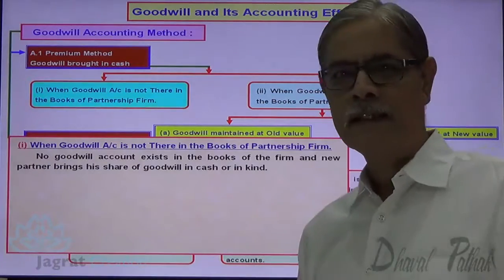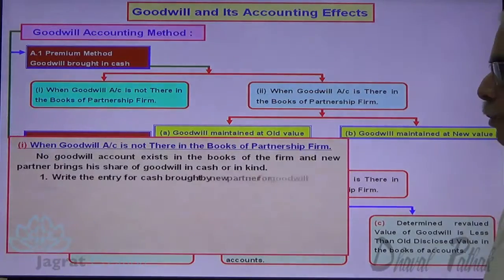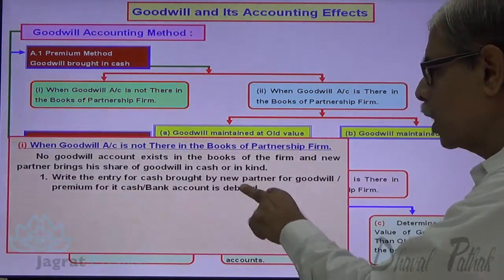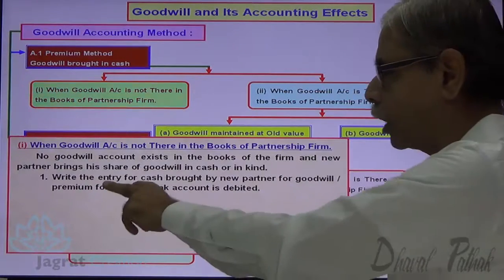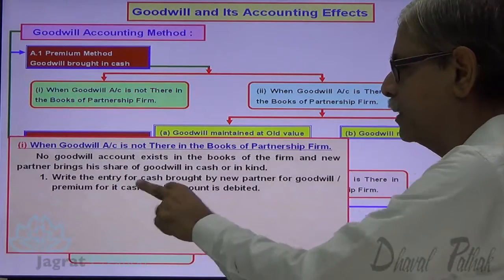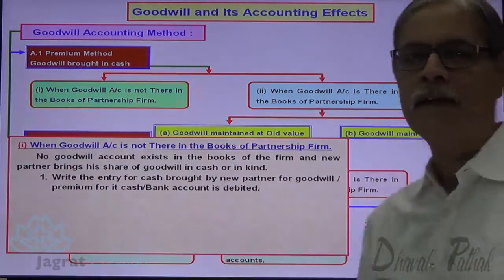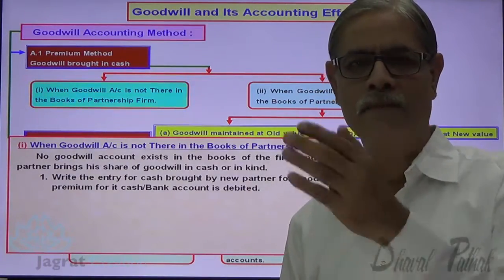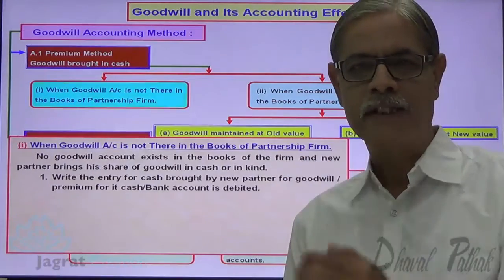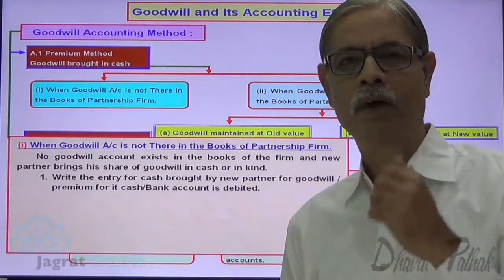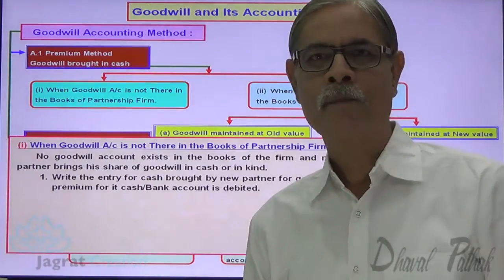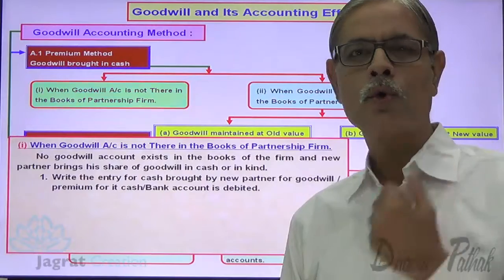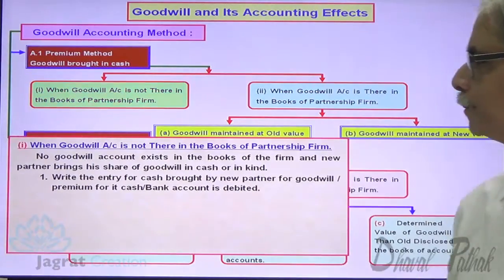Now to explain this, what are the steps to be followed? Write the entry for cash brought in by a new partner for goodwill or premium. For that, cash and bank account is debited. When a new partner brings cash in, the partnership firm receives cash, real account, debit what comes in, cash account debit. Now after debiting cash account with the goodwill brought by a new partner, whose account is to be credited?